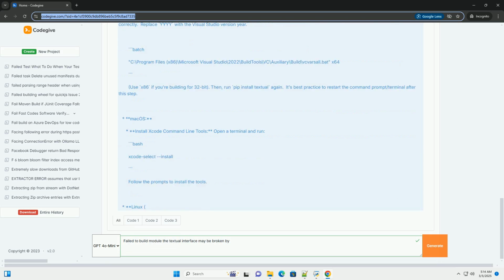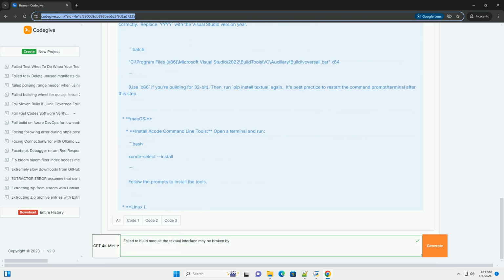13. Downgrade/upgrade Python, if necessary. Very occasionally, the specific Python version may have a bug related to the build process. As a last resort, and after careful research, you might consider trying a different Python version, for example upgrading to the latest stable release or downgrading to a slightly older one that is known to work with Textual. Be sure to manage your Python versions responsibly using a tool like pyenv.